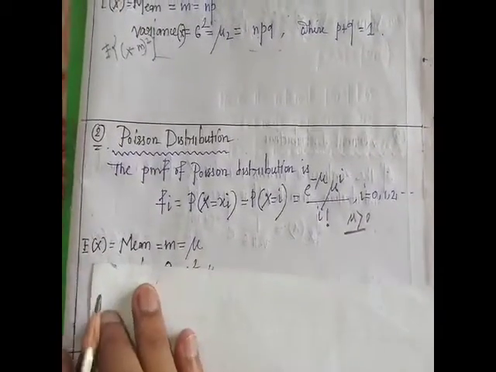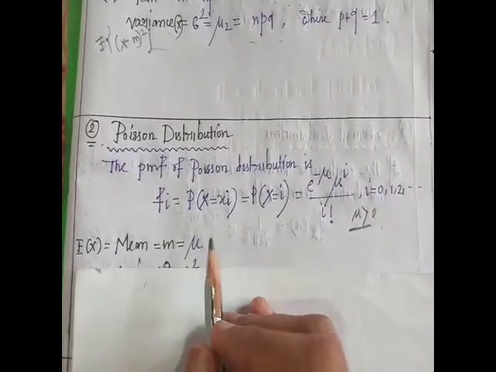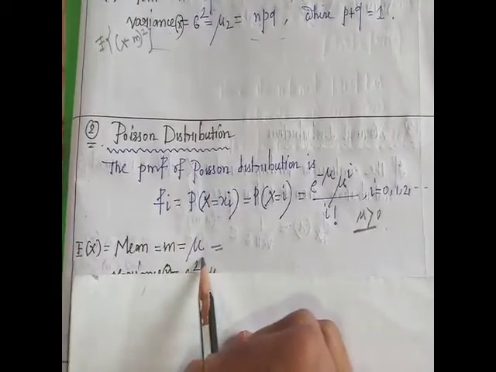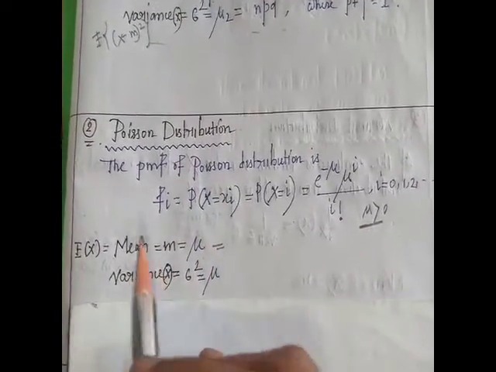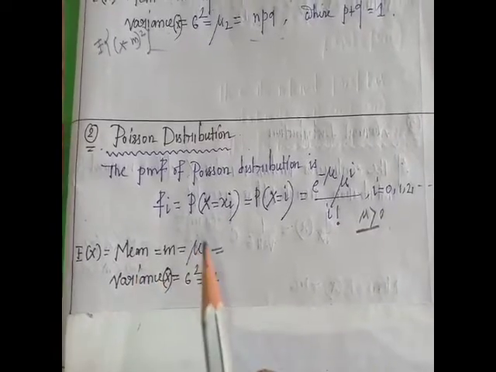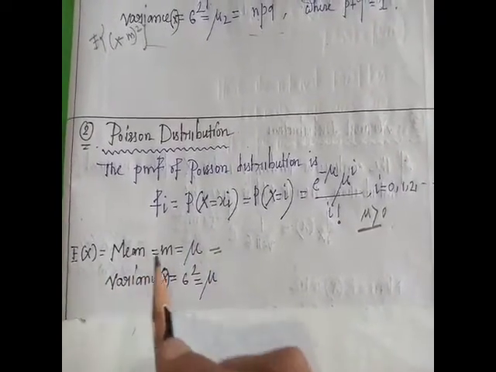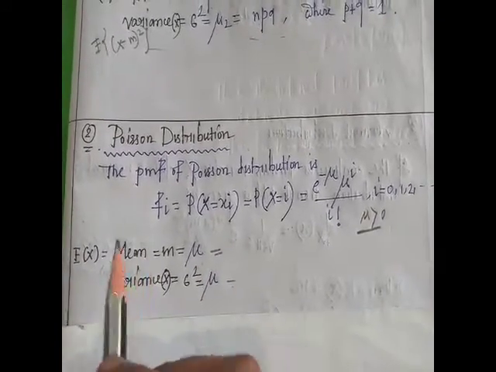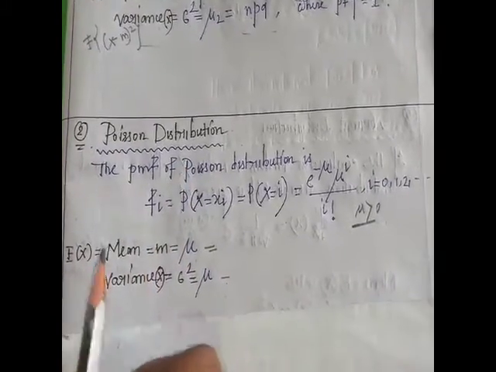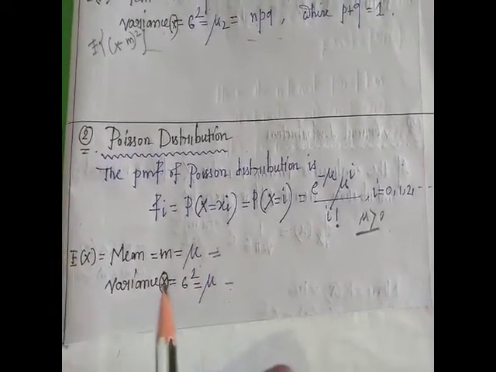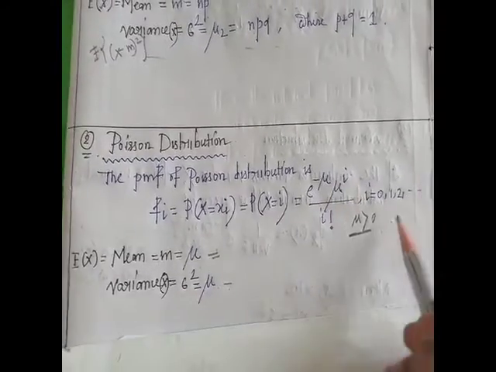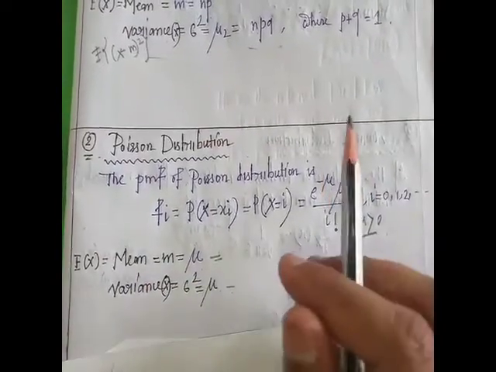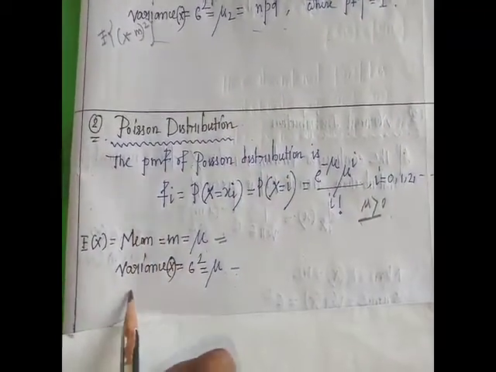So the mean, meaning expectation of X, of the Poisson distribution is mu. And variance of X means expectation of (X minus mean) whole square, so expectation of (X minus mu) whole square equals mu. So if we calculate the variance and mean of the Poisson distribution, we get that the mean is mu and the variance is also mu. So this mu is the mean and also the variance of the Poisson distribution. Please remember these results, very important results.